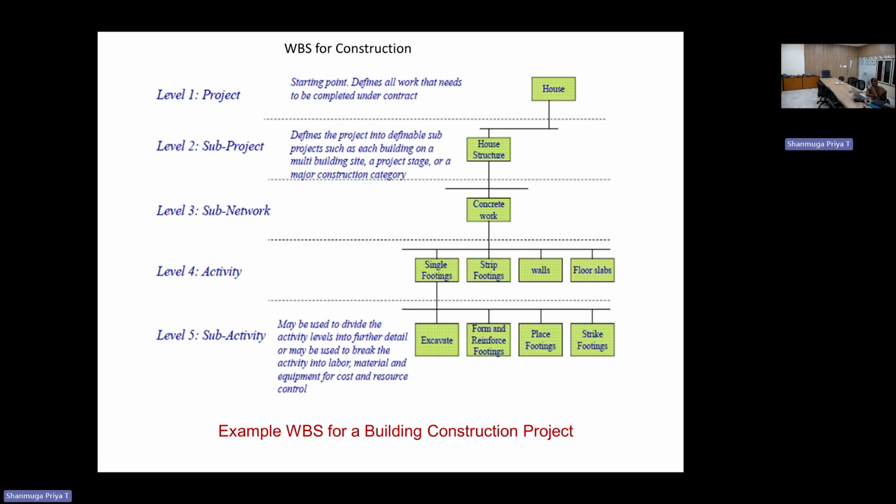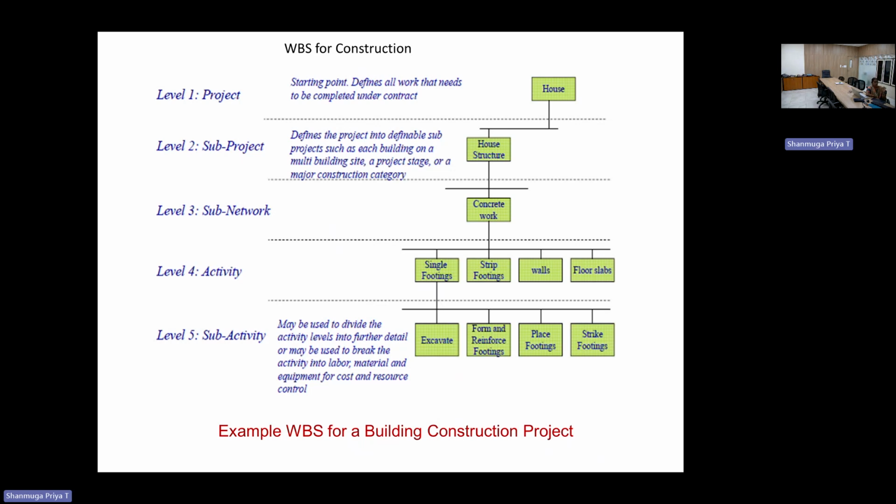This is followed by the n number of concrete work to be done for the footings, walls, and floor slabs. So this activity will be further divided. The footing will be further divided into excavation, form work, placing of the footing, and so on. Each and every activity is still further divided, like excavation. How many resources are used? Form work numbers. So we have to calculate the n number of activities.